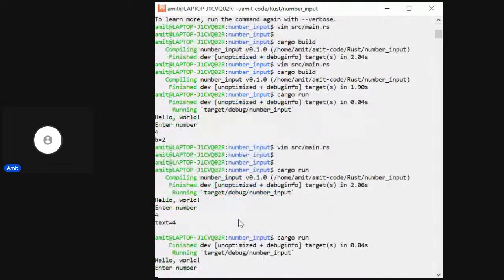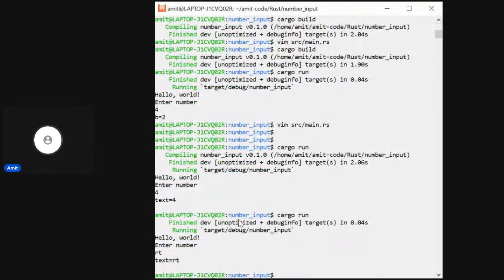That's good. Let me provide some other value RT, and the text is RT. Okay, so this is how Rust actually works. So I think we can just pause here, and if someone has some doubt, we can take it up.